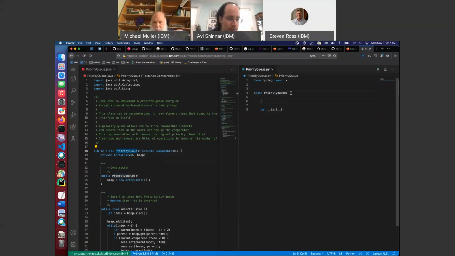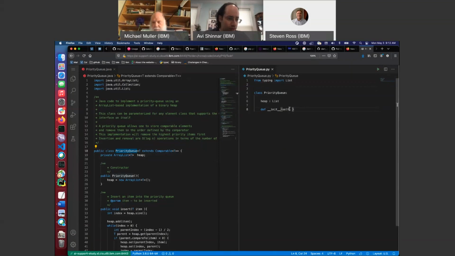Okay, so we're going to have here basically a heap that is going to be a list of. I don't really want to deal with generics right now. In theory, I would do it properly with generics, but I don't know if I feel like doing that given the time pressure.